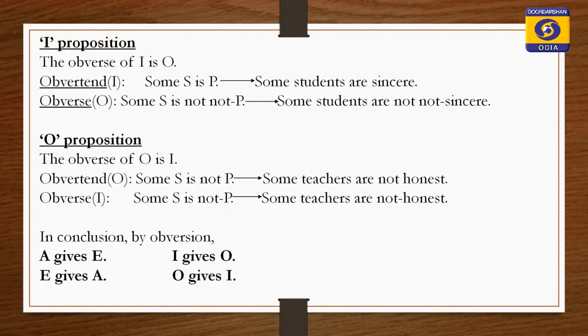And quantity also remains same because both are particular propositions. Some teachers are not honest, therefore, some teachers are not dash honest. So, A is averted to E, E is averted to A, I is averted to O, and O is averted to I. So, this is about your aversion.